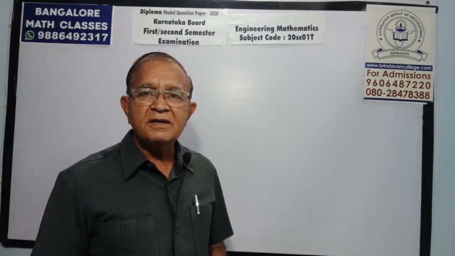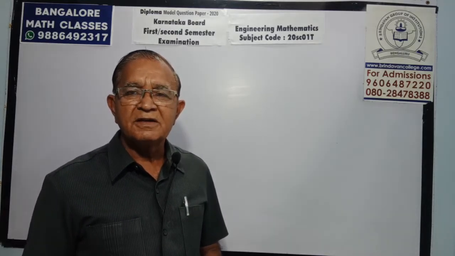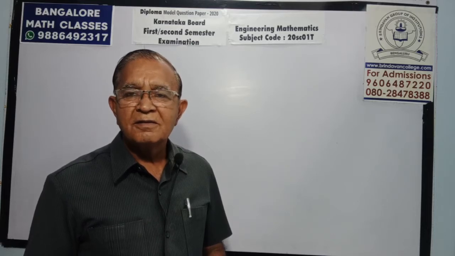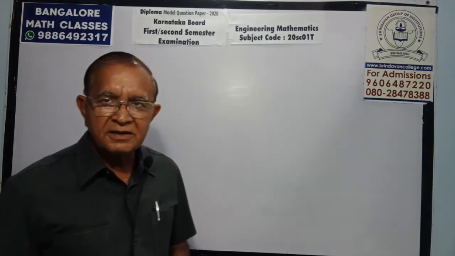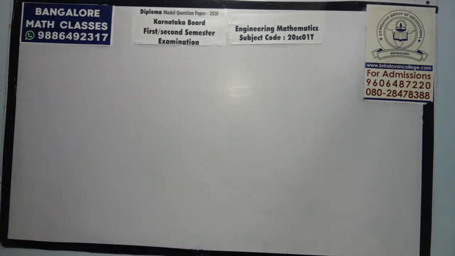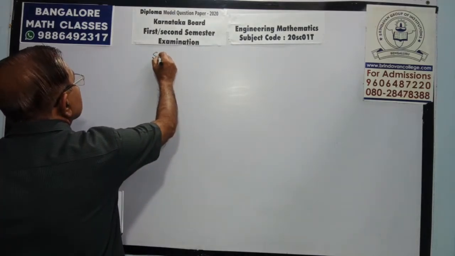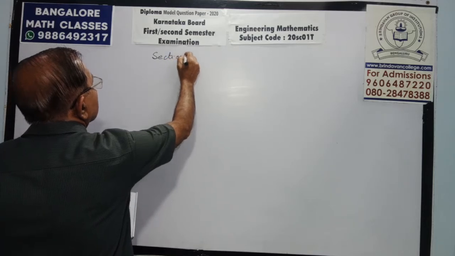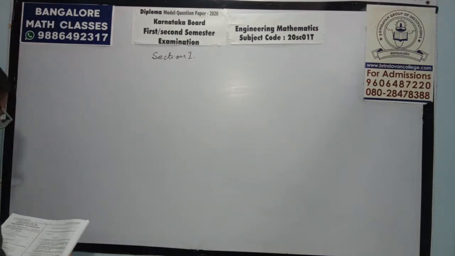I will try to make it simple, like some inverse and all that which people generally feel is tough, how to multiply. I will try to make it easy. So this paper is in 3 parts, section 1, section 2, section 3. So see section 1 today. Section 1. So the first question is,